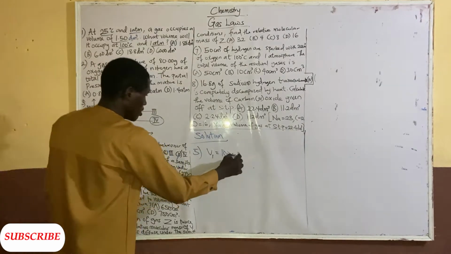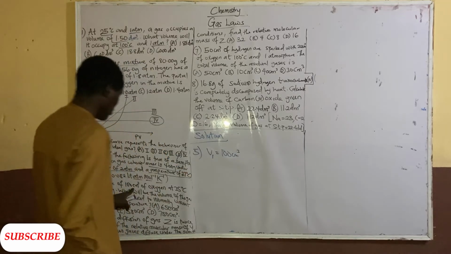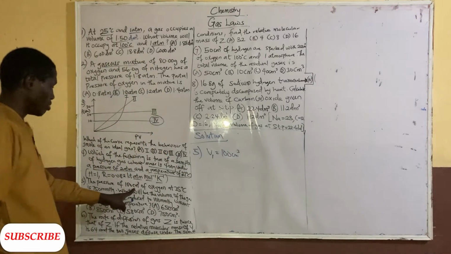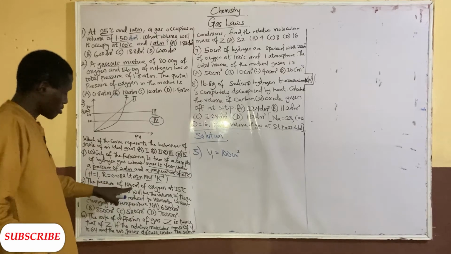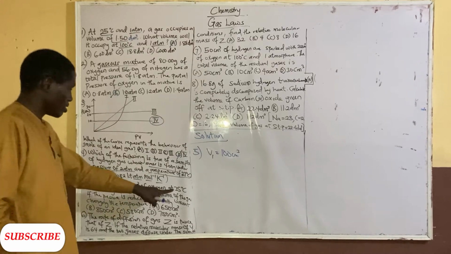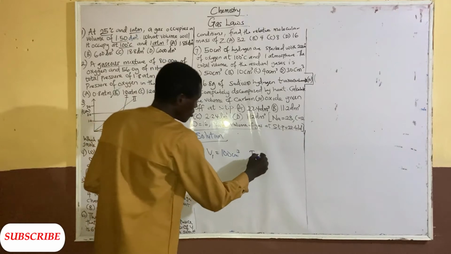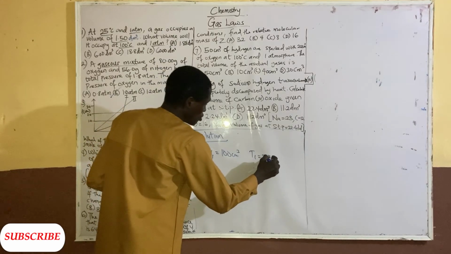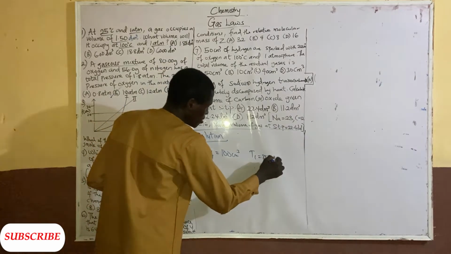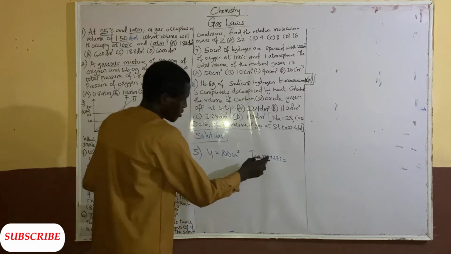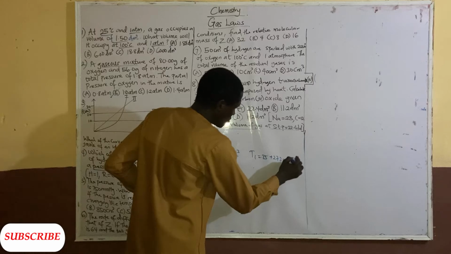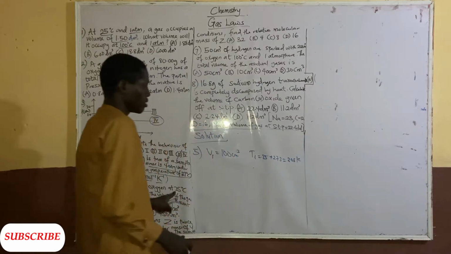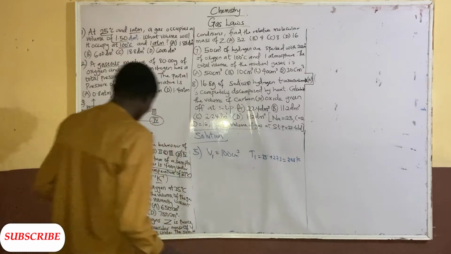When you see volume in centimeter cube, it means volume. The temperature T1 is 35 degrees Celsius; when you add 273, that's 308 Kelvin.